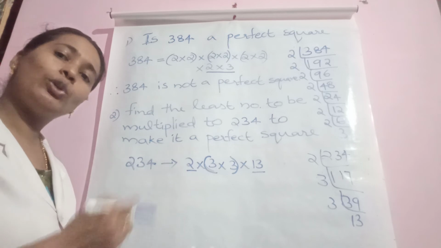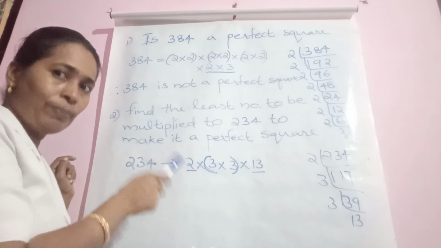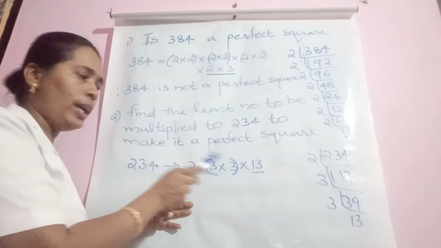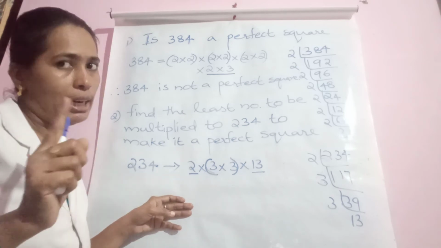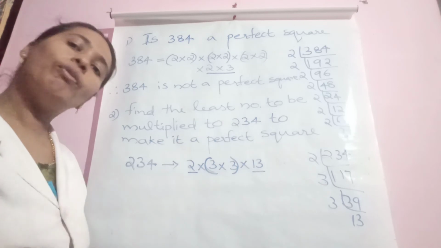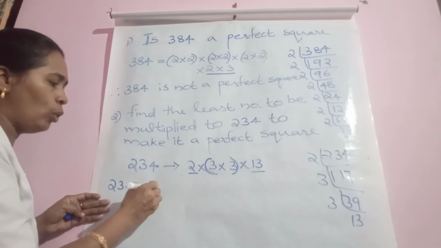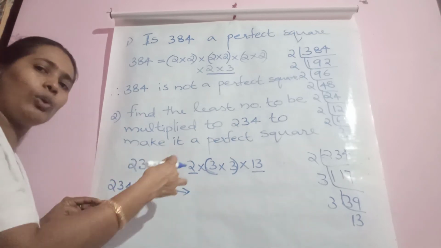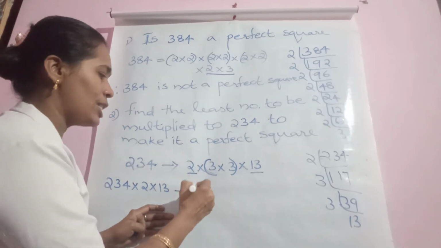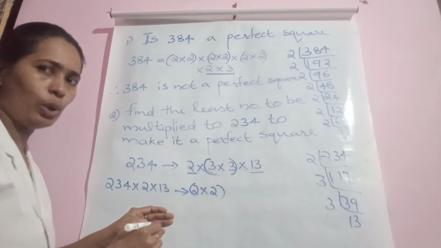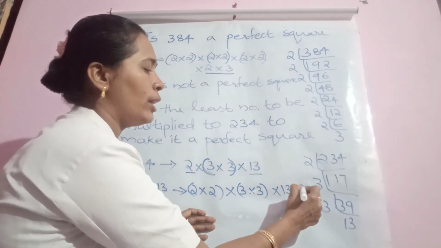So what is the number to be multiplied? In order to make a perfect square, we are going to give a pair for 2 and a pair for 13. So how many 2's are needed to make a pair? One more 2. How many 13's are required? One more 13. So on both sides, teacher is multiplying by 2 and 13. Right side, this 2, teacher has taken 1 more 2. And here 3 into 3. And here teacher has given 1 more 13.